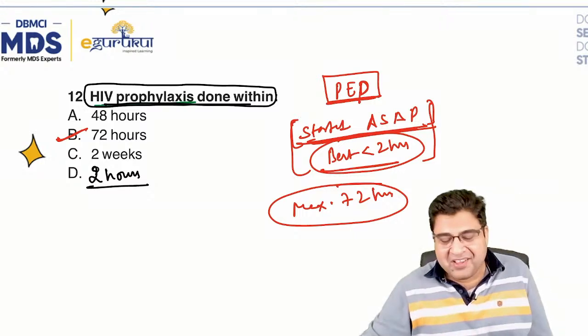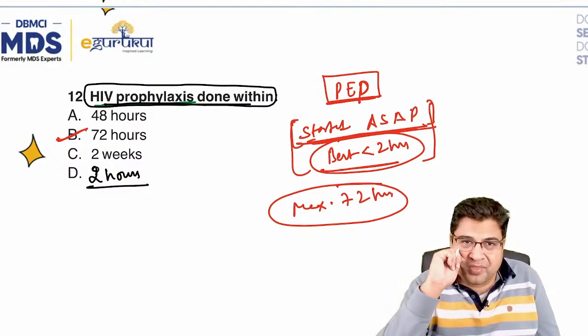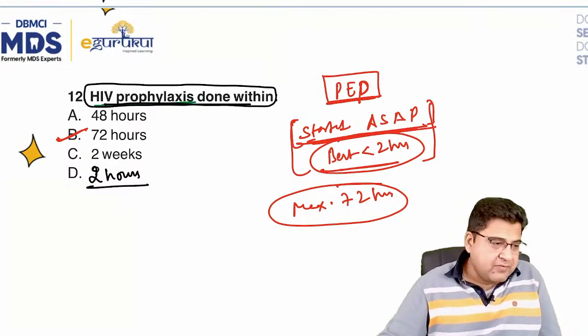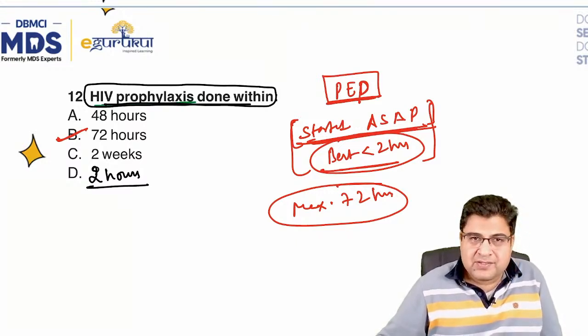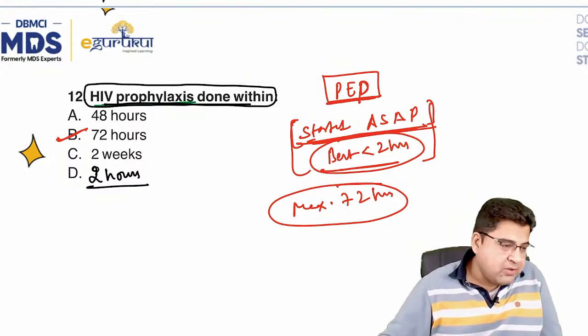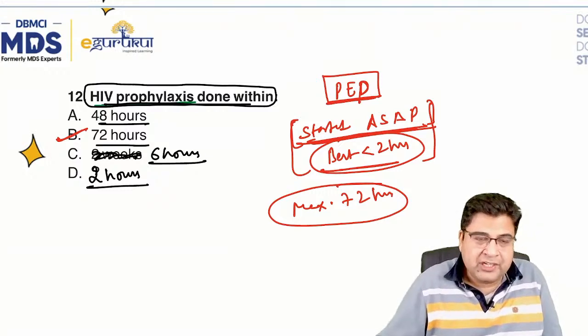So doctor, this is again a controversial question. Would you mark HIV prophylaxis done within 72 hours or 2 hours? If the word best is given, then you can mark 2 hours, but overall 72 hours. Dr. Anshul Tayal has given the options: the second option is 6 hours, one option was 48 hours, the fourth option was 72 hours.